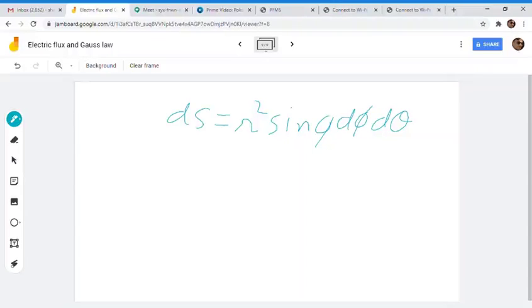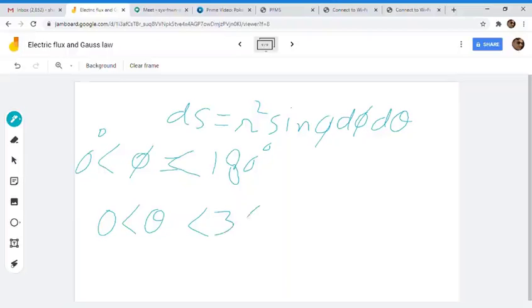How can we complete this whole closed surface area? Phi should extend from 0 degree to 180 degree, as we have done in our spherical coordinate system, and theta will be from 0 to 360 degree.